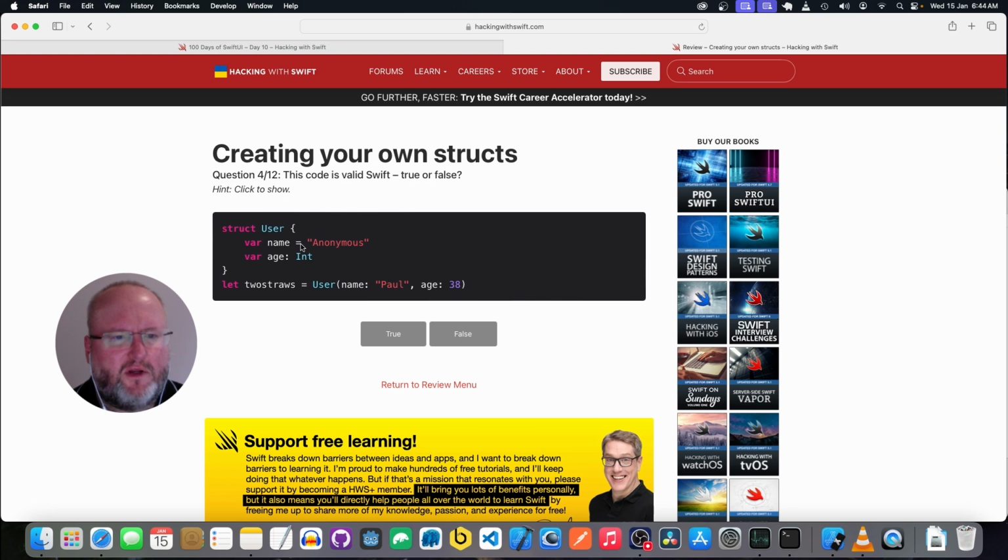Okay, we have a struct User, property name, a String called anonymous, and an age of type Int. So the name there should overwrite the built-in anonymous, and it's given an age. Yeah, I'd say that's valid.